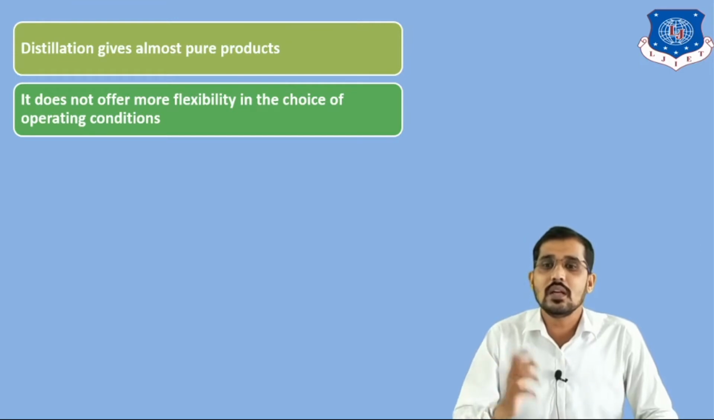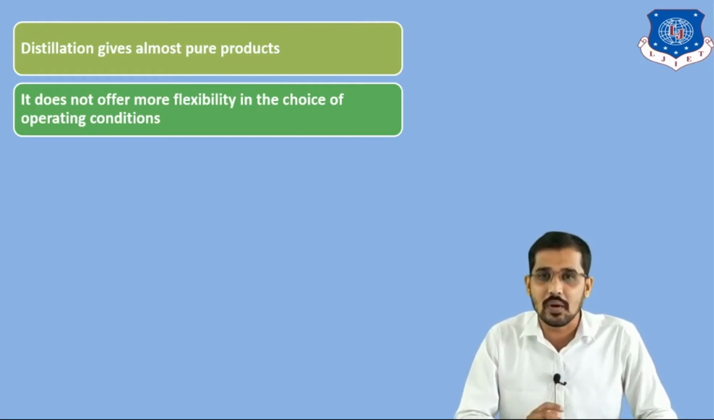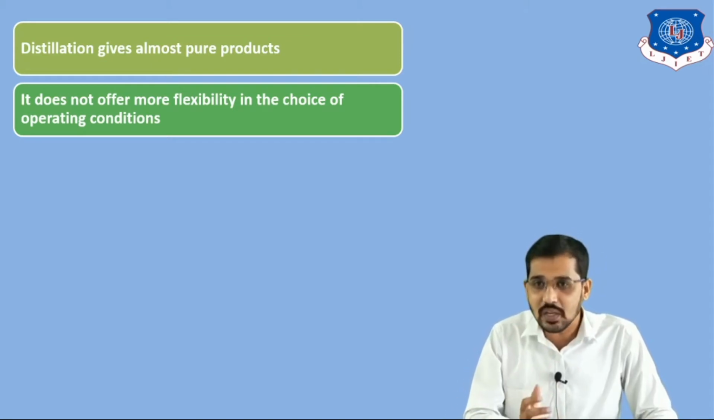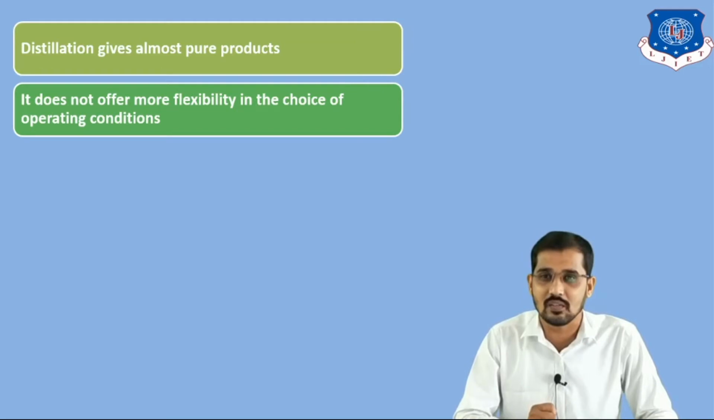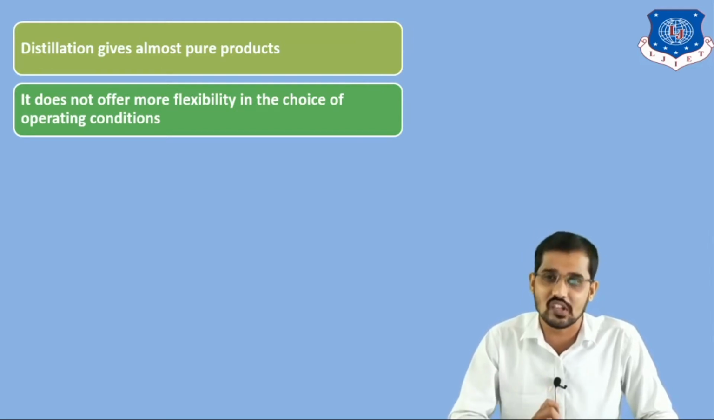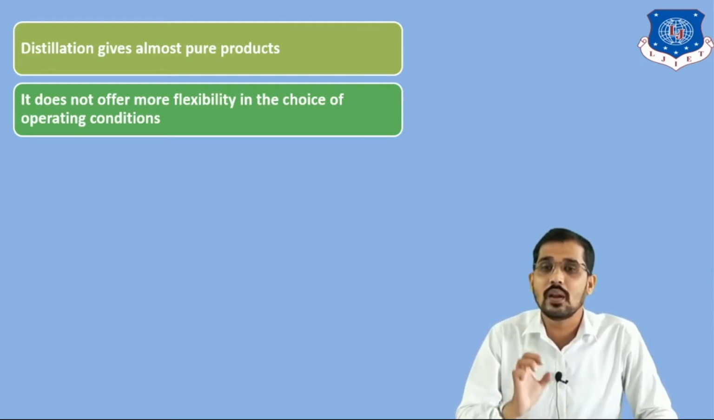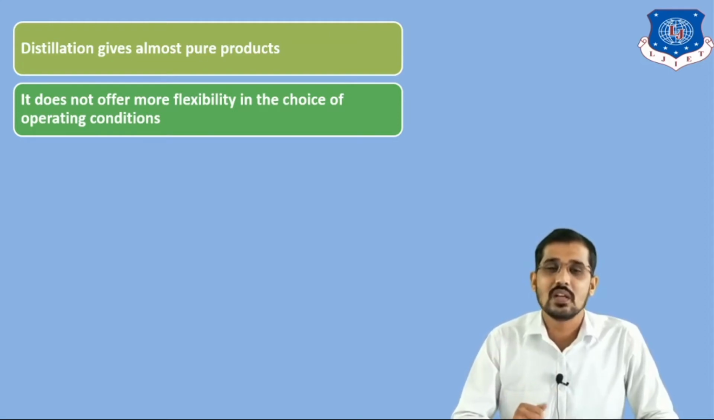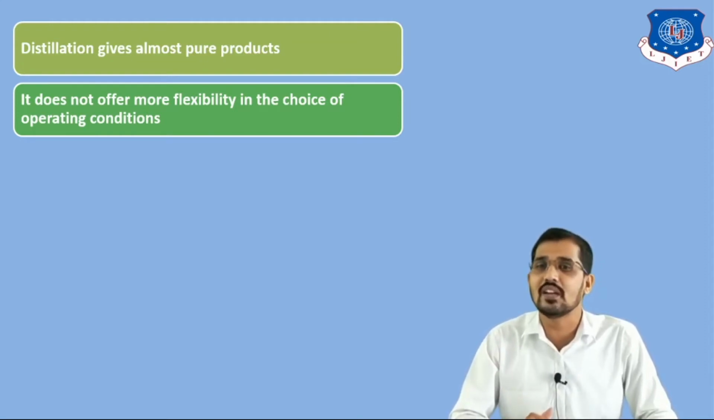The next point is, distillation does not offer much flexibility in the choice of operating conditions. What is the meaning of this? In distillation, we separate a liquid mixture by using heating, or I can say by using thermal energy. And here I told you the driving force is the difference in volatility, or in other words, the difference in boiling point. Different components have different boiling points. That's why we cannot alter the operating conditions here.